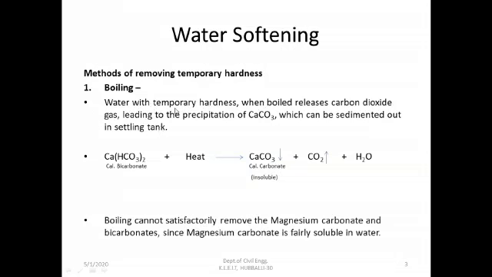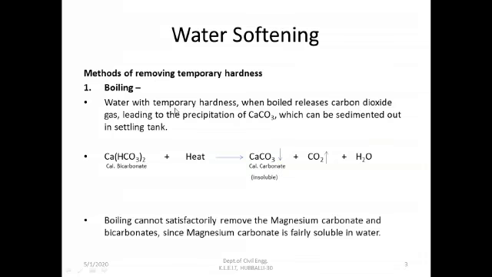So when the water is boiled, what happens? The temporary hardness, which is in the form of calcium bicarbonate, reacts with the heat and calcium carbonate is formed, which is insoluble, so it gets precipitated, and carbon dioxide gas is released. This calcium carbonate can be sedimented out and removed as sediment.